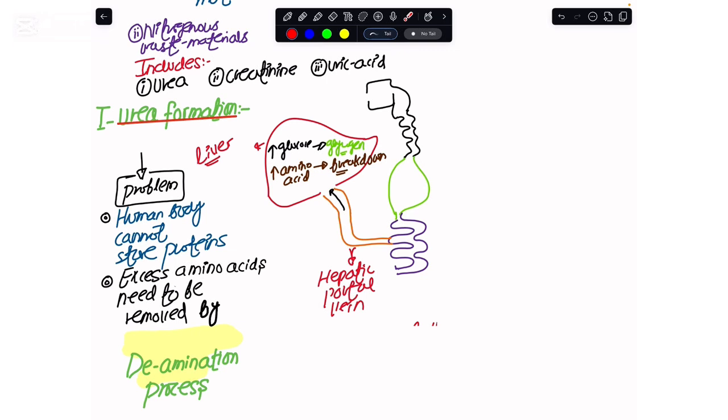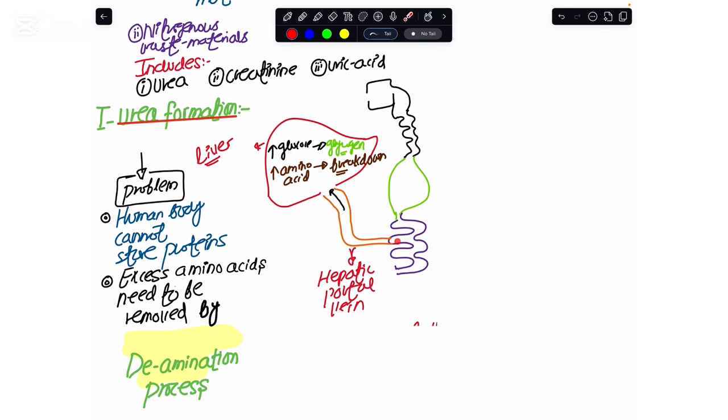If I were to quickly tell you about urea formation, whenever we eat meat products or protein, the protein comes into the small intestine of our alimentary canal, and over there it is broken down into small molecules, which are the amino acids.